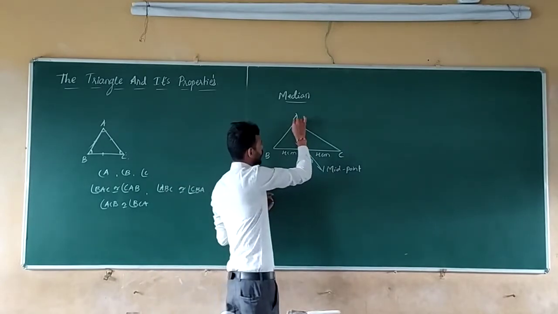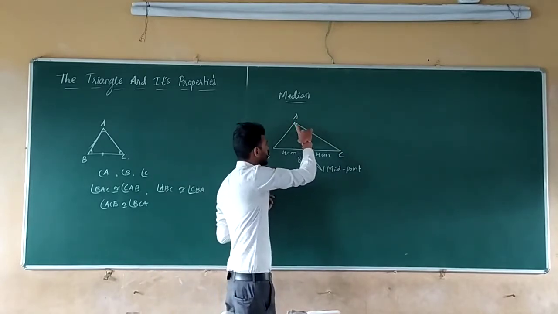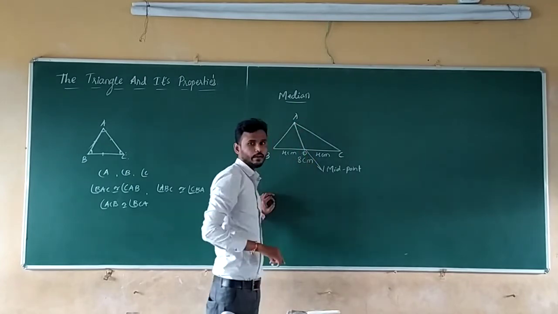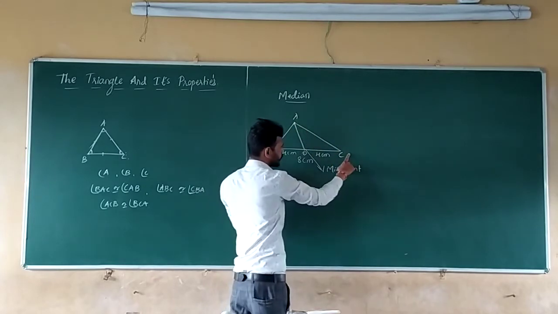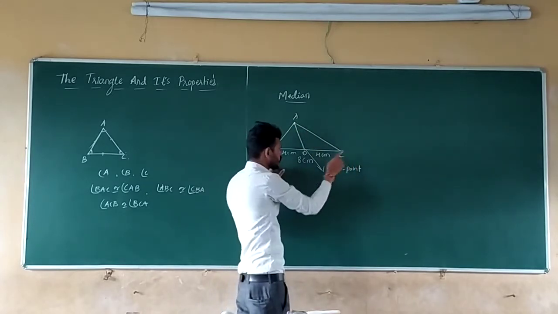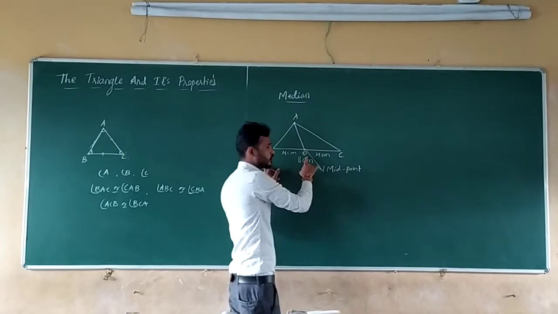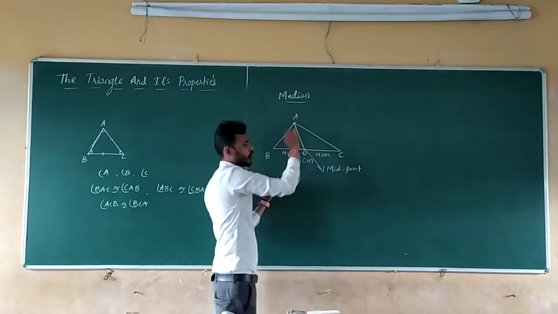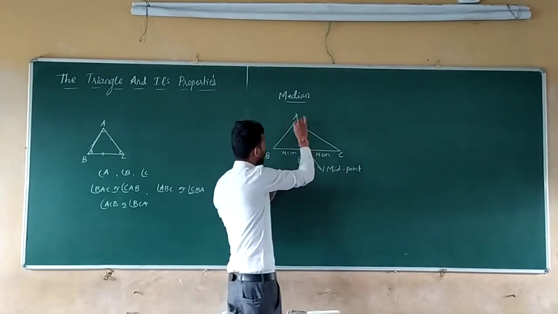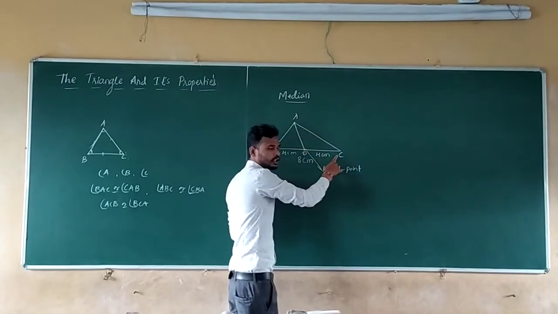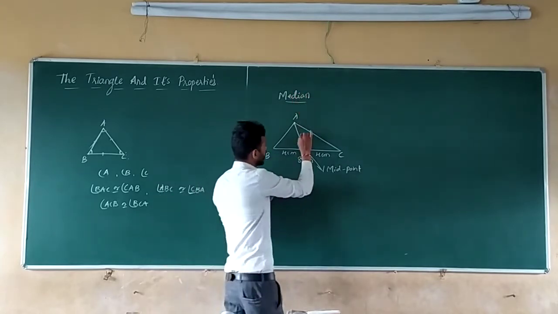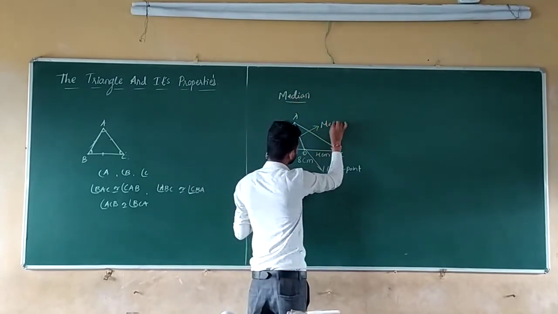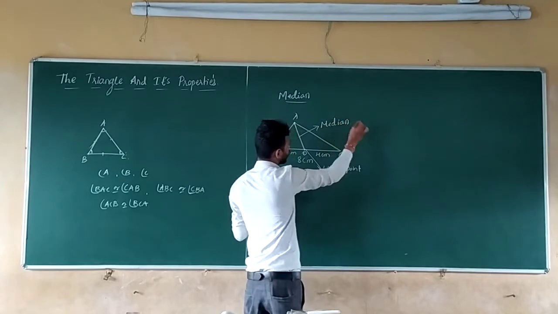For vertex A, which one is the opposite side? BC. So the midpoint of that is D. So the line segment joined from the vertex to the midpoint of the opposite side is called the median. So here AD is the median.